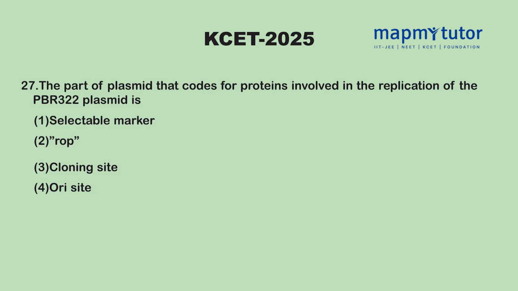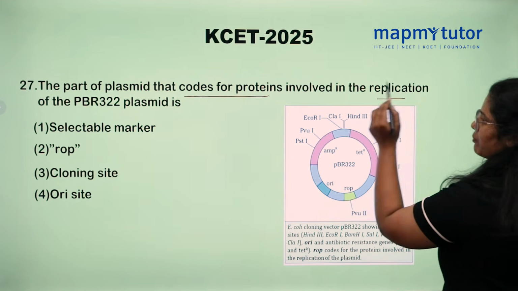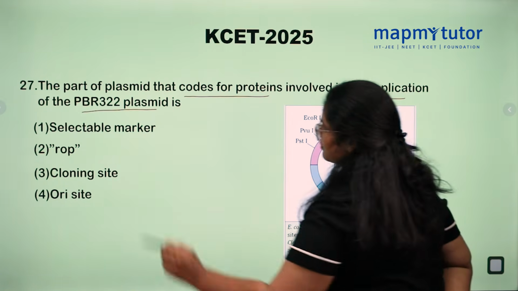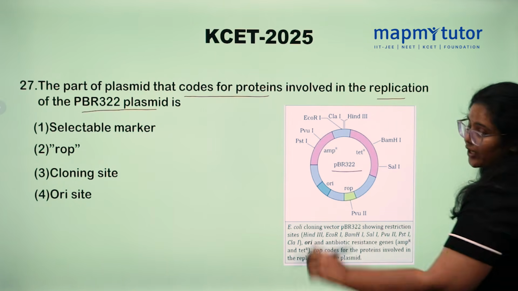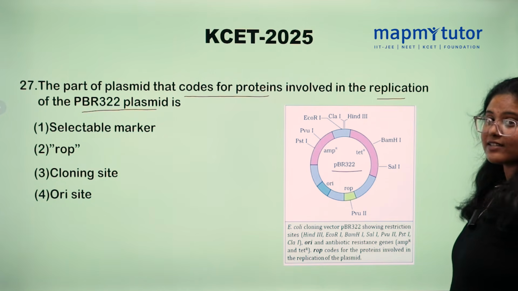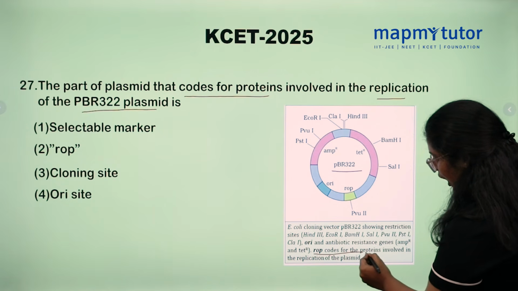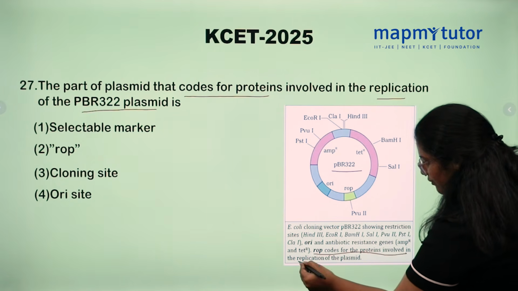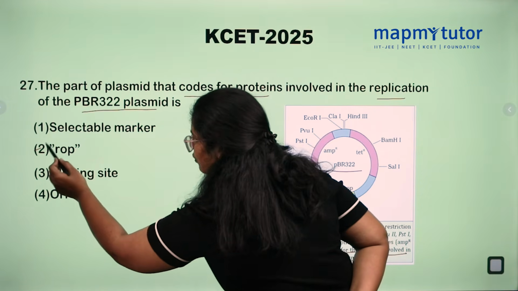The part of plasmid that codes for protein involved in replication of PBR322 plasmid. So we have an image of PBR322 in our NCERT textbook. So can you guess what might be the answer? So here it is clearly mentioned ROP codes for protein involved in replication of plasmid. So option is 2, ROP.